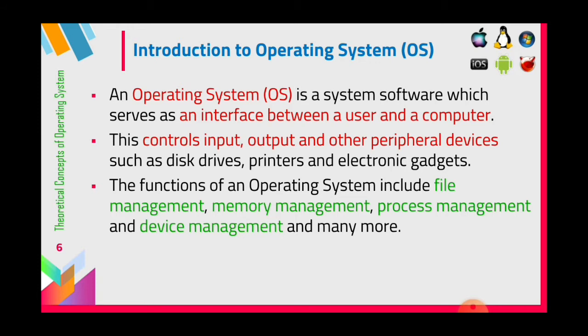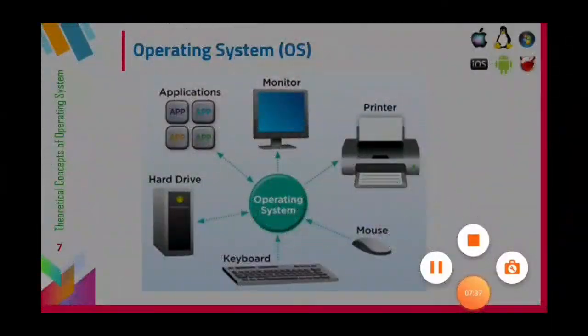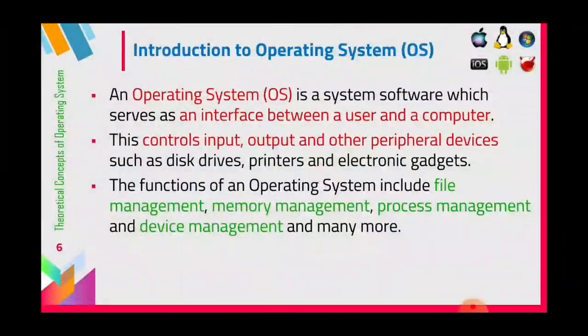The functions of an operating system include file management, memory management, process management and device management and many more. What is meant by file? All the information in your computer is stored in the form of files only.